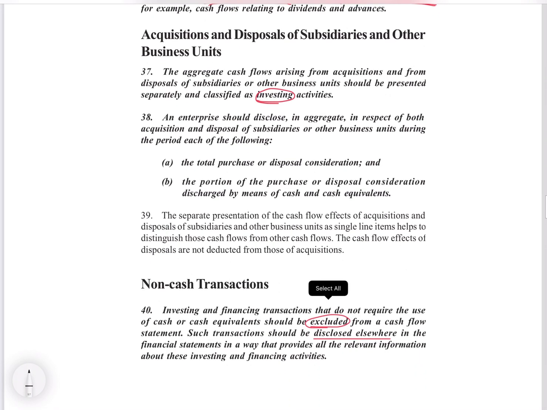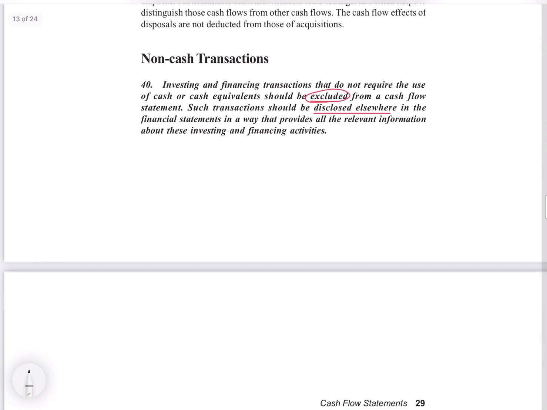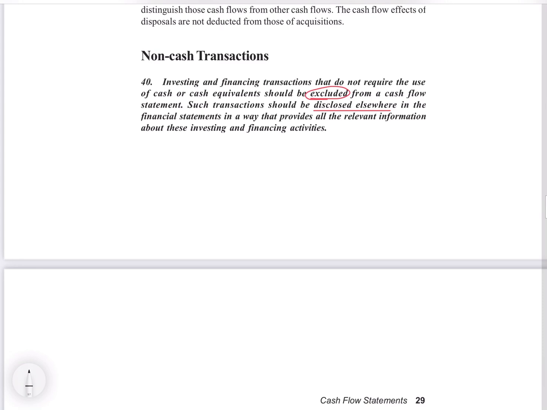Such activities are your investing activity, and accordingly you will capture all that and disclose it in your cash flow statement. Non-cash transactions. Investing and financing transactions that do not require the use of cash and cash equivalents should be excluded from the cash flow statement.